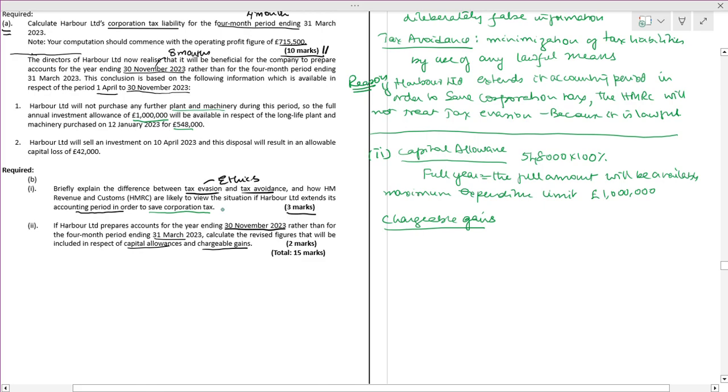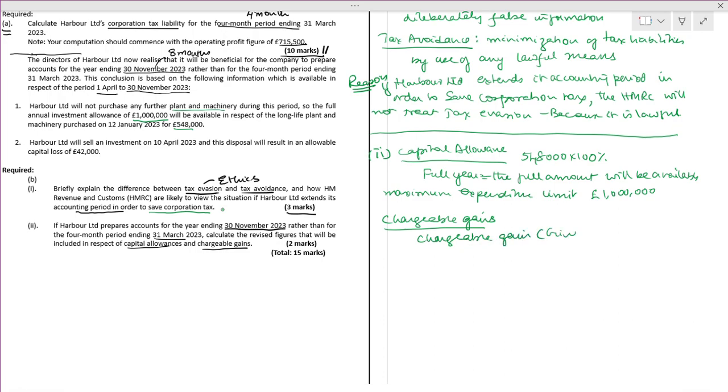What we have to write? We have to take the company's chargeable gains given, which is 104,300, minus.